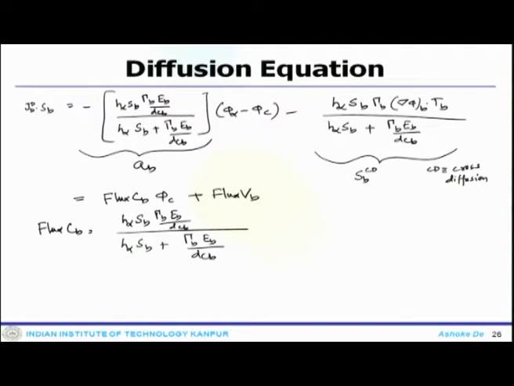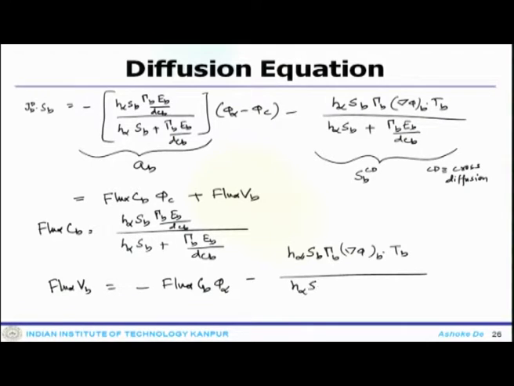and what you get for flux V_b is minus flux C_b phi infinity minus H infinity S_b gamma_b del phi_b dot T_b divided by ... So this is what you get for these coefficients.